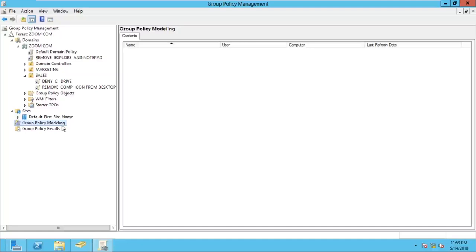For example, one day my boss comes and asks, on the S1 user, how many group policies are affecting, and what are the names of the policies? I will not go to every level to check. By using group policy modeling, we can check the policy status on a particular user and how many policies are affecting. We'll see that in the next lab today. Write the heading: group policy modeling. Write the point: in the System 1 server, log in as administrator.